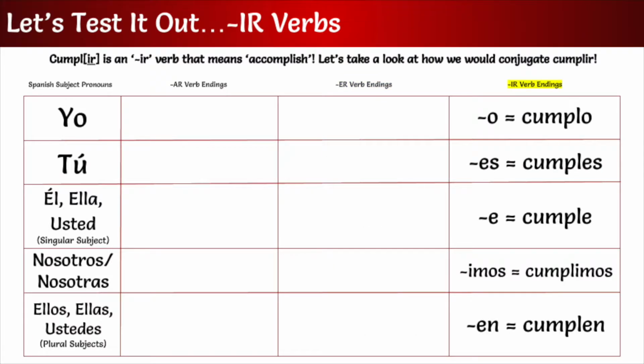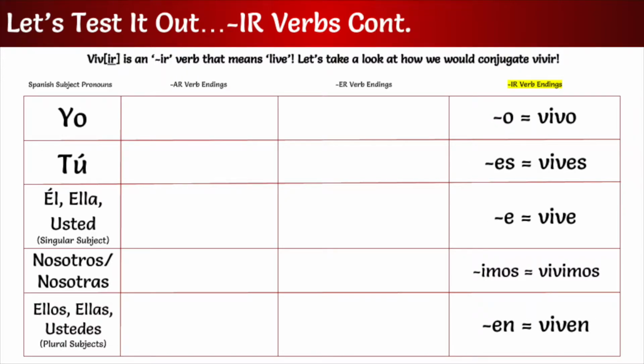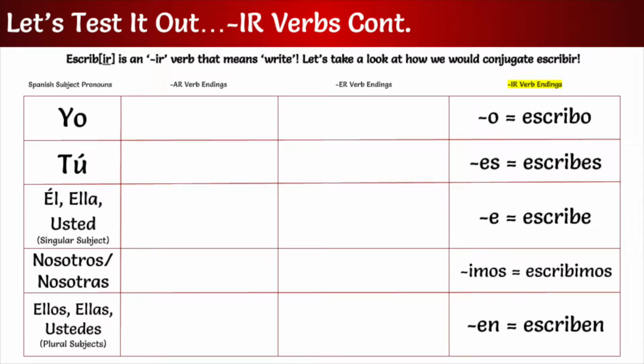For IR verbs, they will start with yo ending in O, tú ending in S, él, ella, and usted ending in e, nosotros and nosotras ending in imos, and ellos, ellas, and ustedes ending in en.